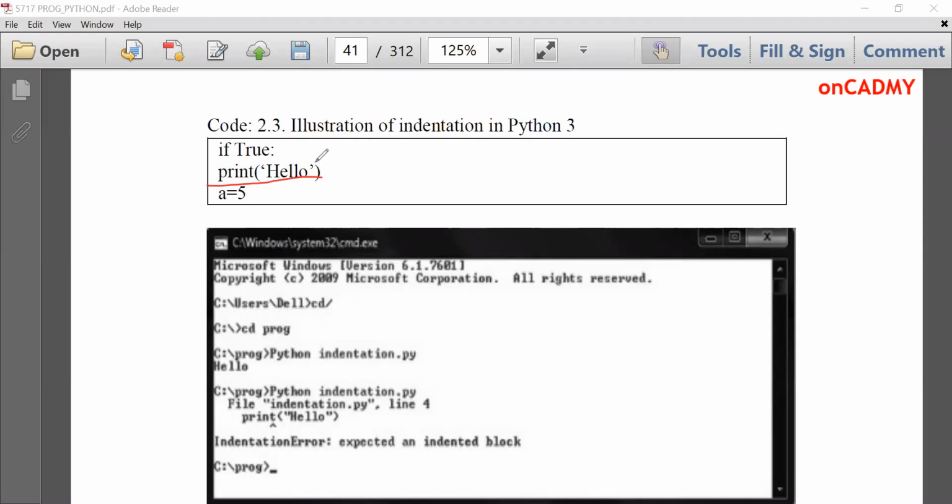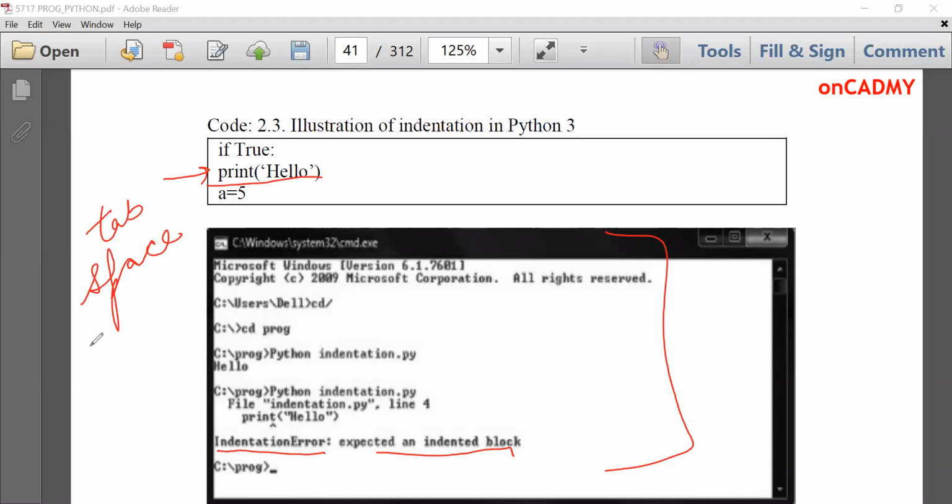Okay. So here, no indentation is given. So this error will be given by the interpreter. You can see here, indentation error, expected an indented block. It will give you an error that you need to put here tab space. That means indentation. By putting the tab key on your keyboard, this error will be eradicated.